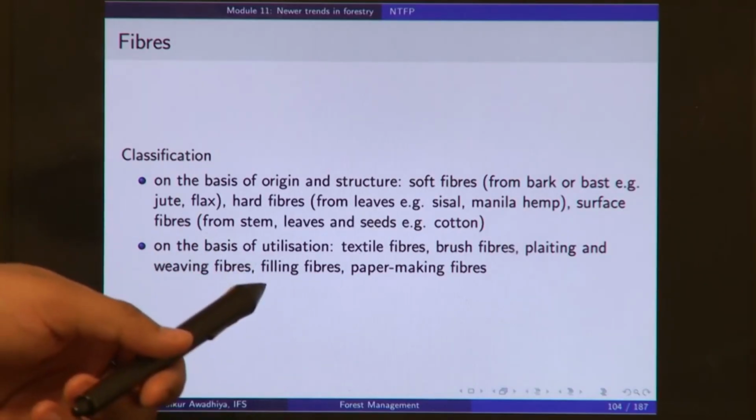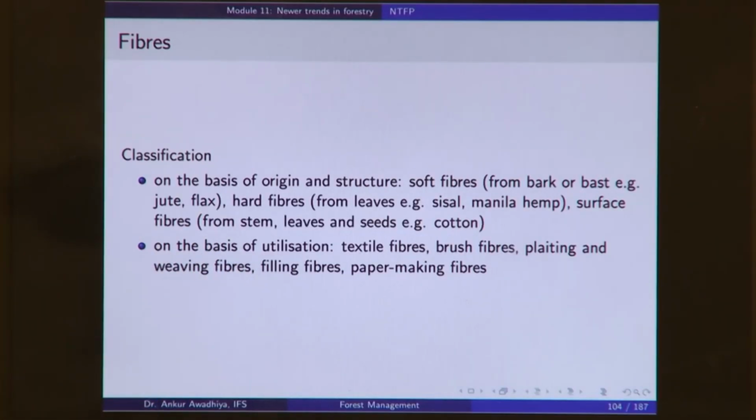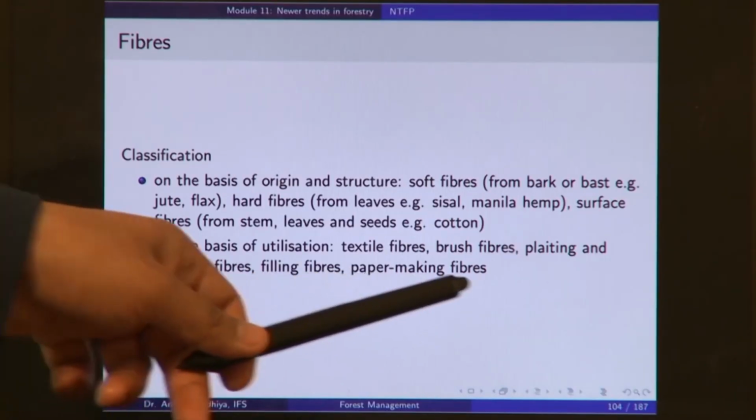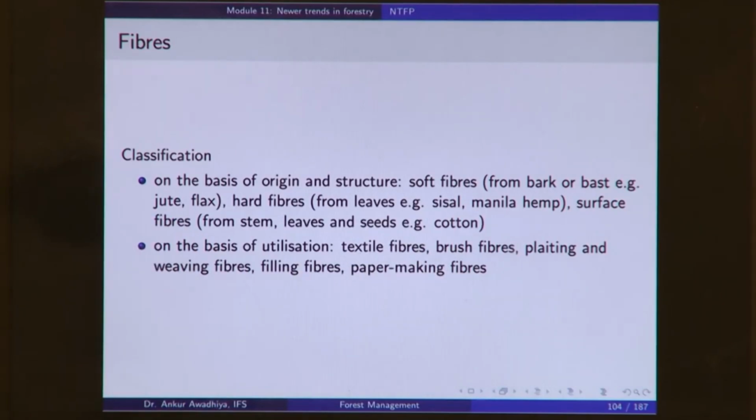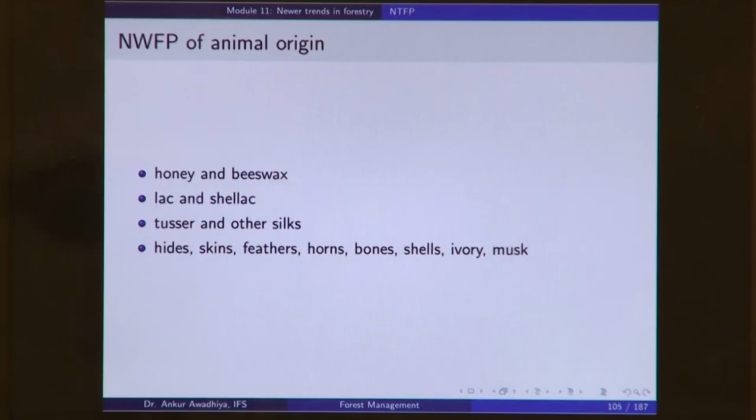So, filling, especially that of pillows and mattresses, we generally use things like cotton or silk cotton. So, silk cotton is also derived from trees and that is a very prominent non-timber forest produce. Or do you use it in paper making? So, here again the fibers can be classified on the basis of their origin, structure or on the basis of the kinds of uses that you are putting it to. So, these different fibers are also important non-timber forest produce.